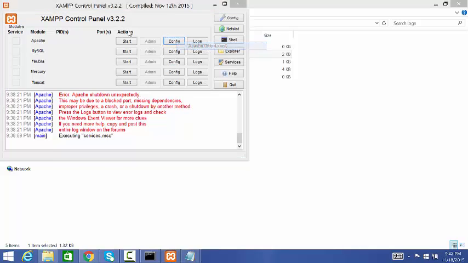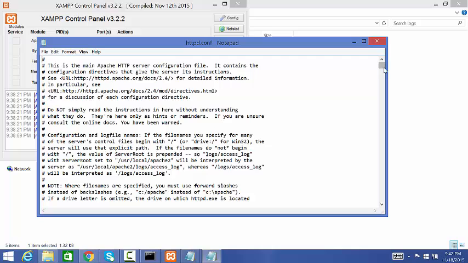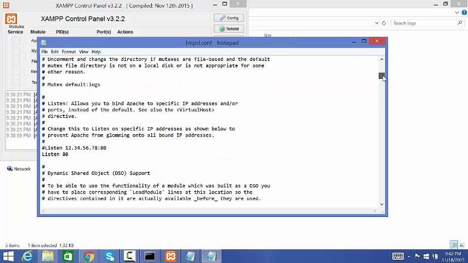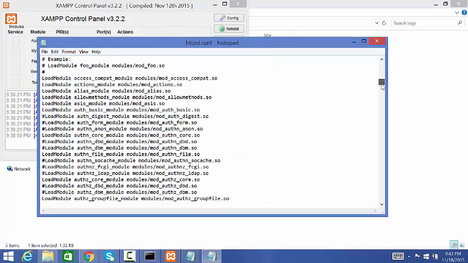Okay, this is the directory that has to be worked on. httpd.conf. Come here, Listen 80. What I will do, I will try to change this port to 82. Let's see if it works or not. Usually it's the port. If it is blocked, I will see.